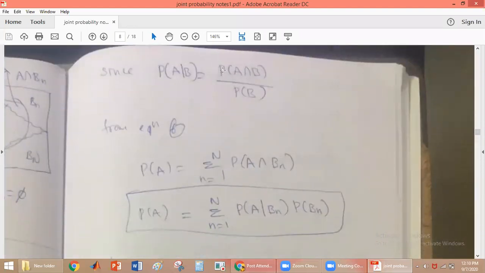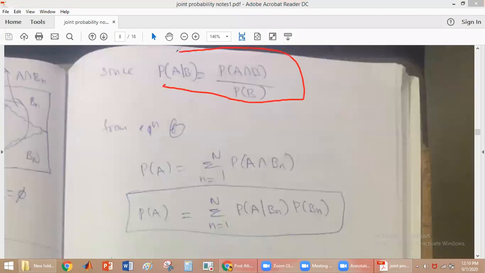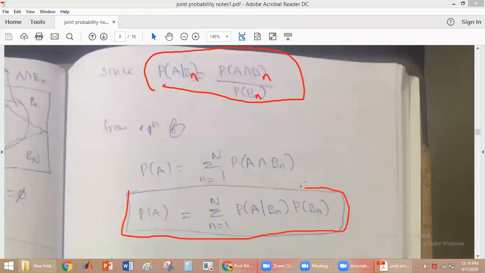Just now from conditional probability, we have discussed that probability of A intersection Bn is equal to probability of A given Bn into probability of Bn. So we will be substituting the same. This is the equation of total probability of event A. Now we are defining the probability of an event A in the sample space using conditional probability. So it is called the total probability of an event A.